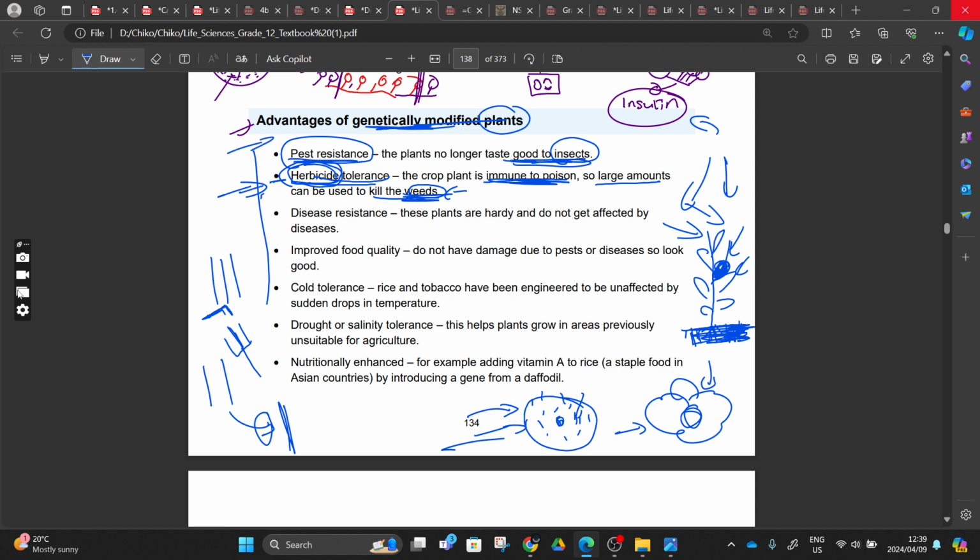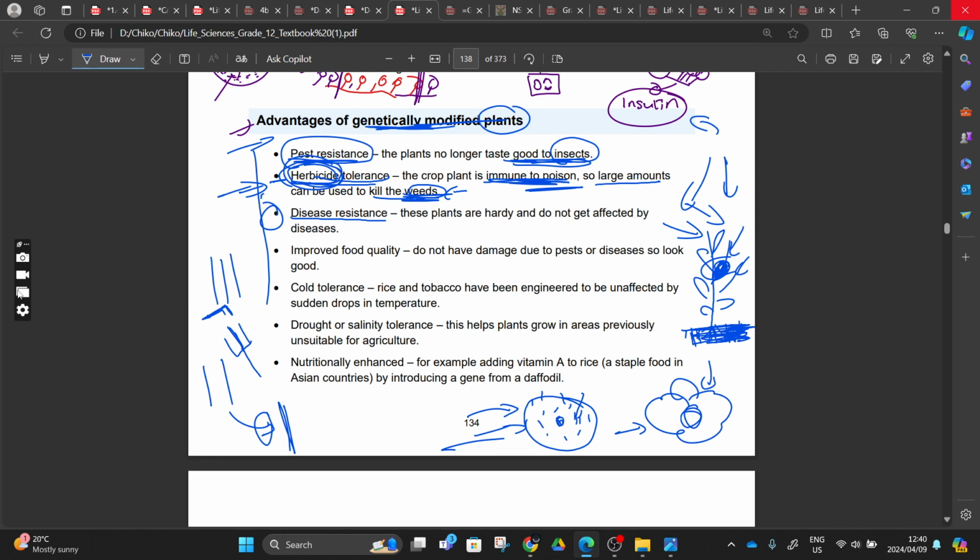Advantage, also a disadvantage. Because this herbicide will be introduced to the fruits, and then we'll have to ingest them. And that glyphosate that I was talking about, we get it from here, right? And you also have to understand that another advantage of these plants of ours is that they are disease resistant.